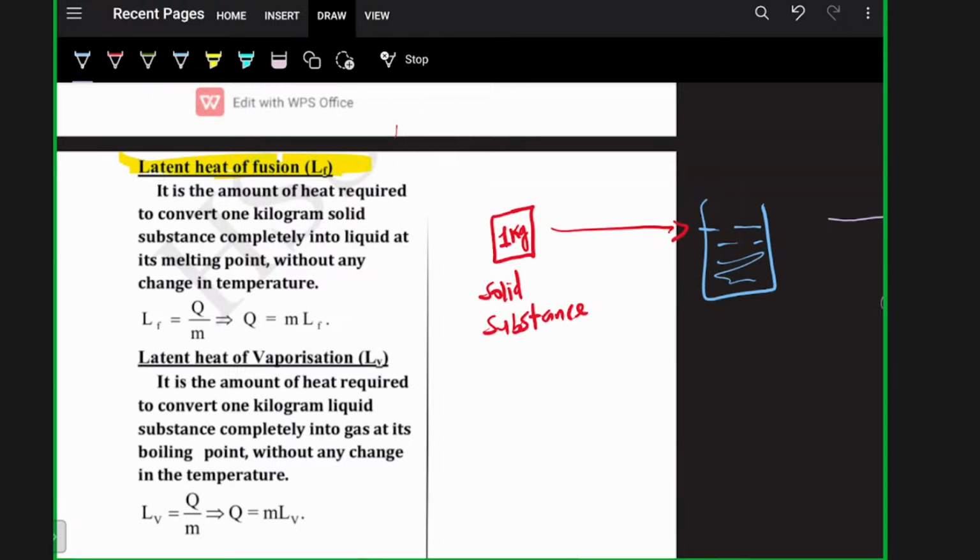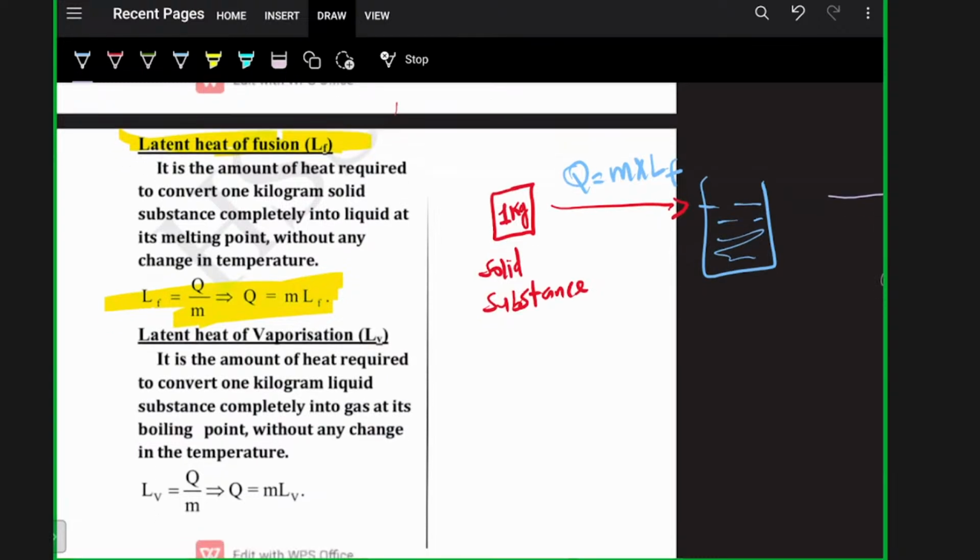There shouldn't be a change in temperature. So the amount of heat I have to give will be LF, that is latent heat of fusion. The heat given Q is equal to M into LF, where LF is latent heat of fusion. Latent heat of fusion times mass will be the heat required.